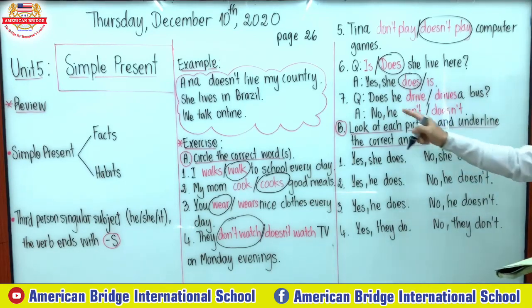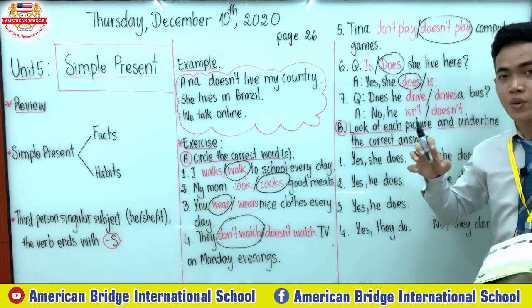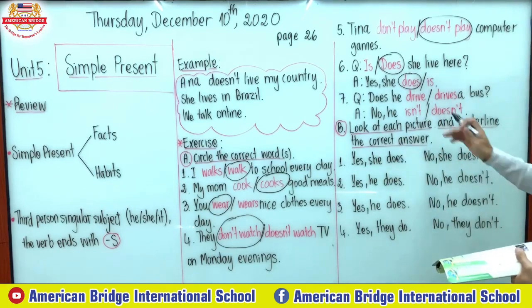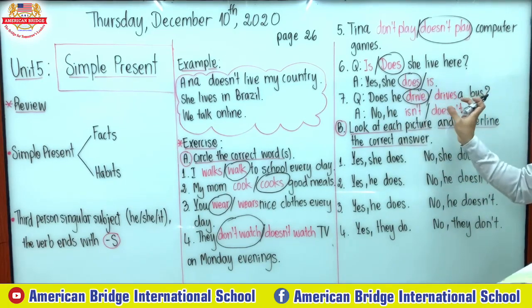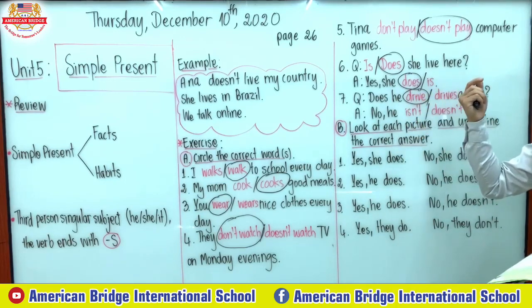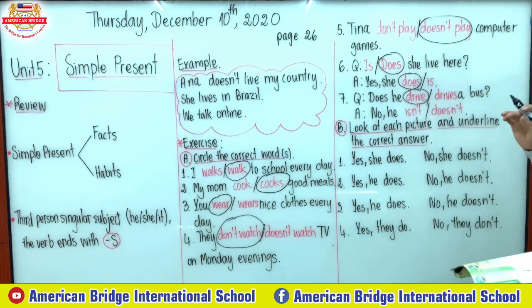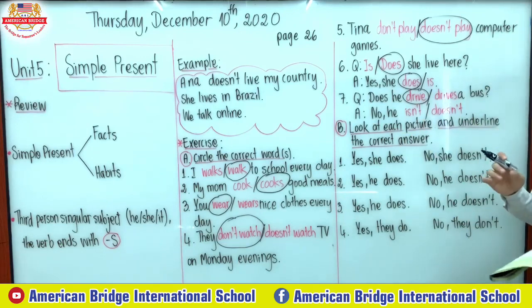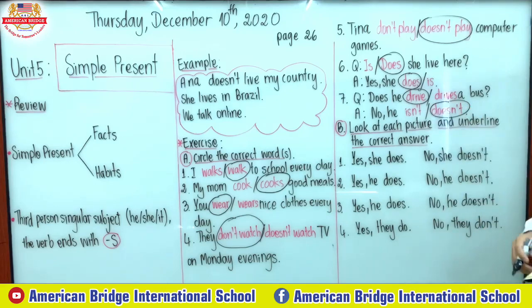Because the word does, we changed it already. As we know, does you have to use with subject he, she, or it. But the word do, you need to use with I, you, we, they. It's easy, right? So: does he drive a bus? In the question form, the verb infinitive, you don't have to add s with the third person singular subject. So now the answer: no, he does not, or no, he doesn't.